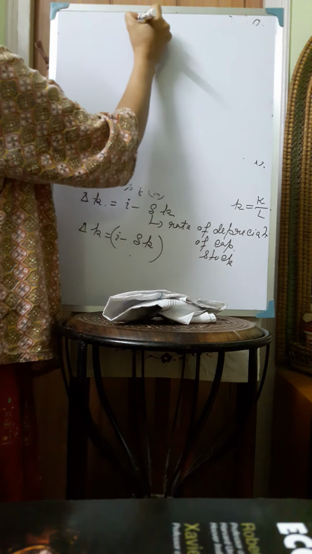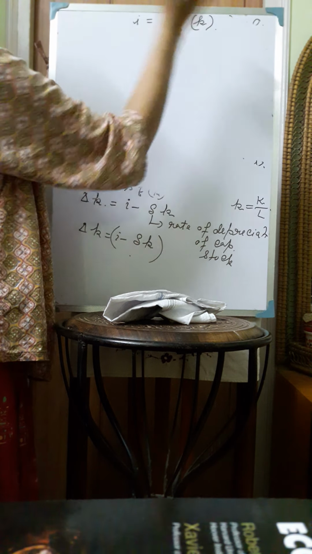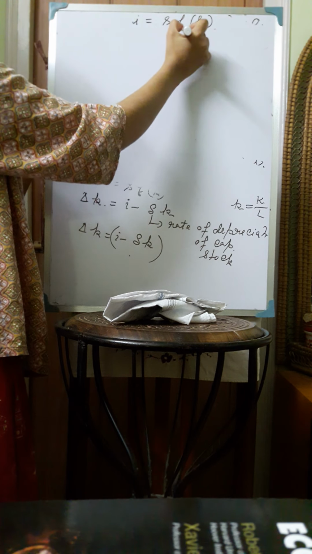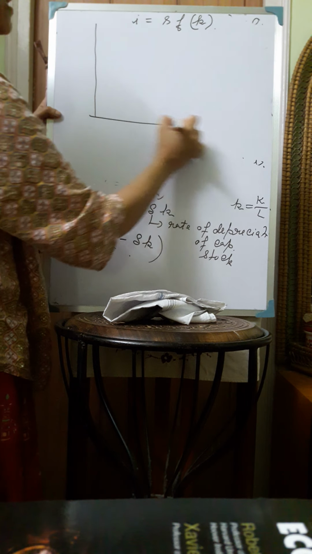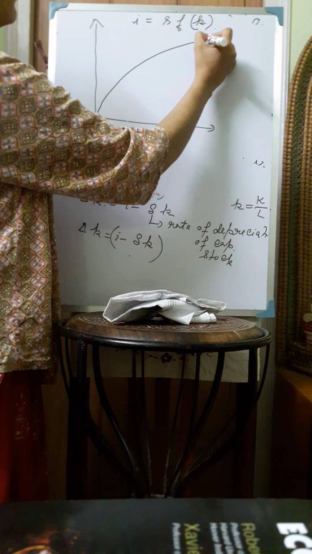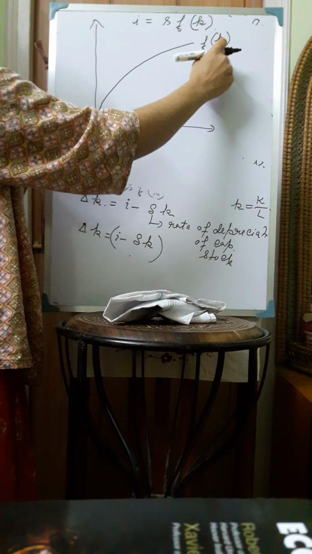And we know that I is equal to S into f(k). And since this is a neoclassical production function and follows all the assumptions of neoclassical growth models, f(k) takes the shape of a neoclassical production function. So this is f(k).